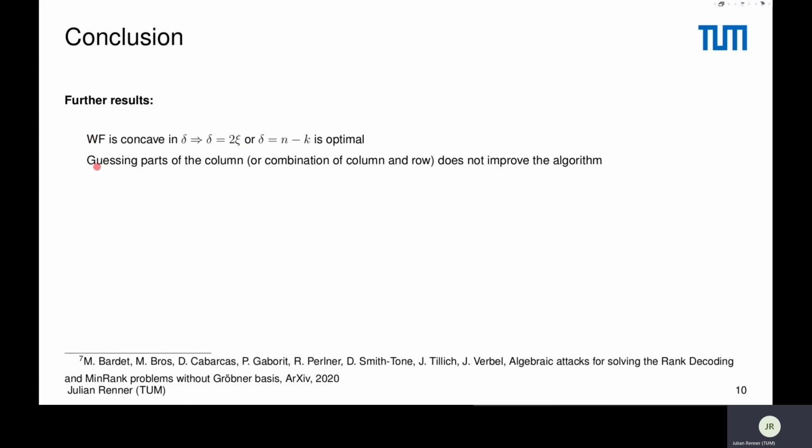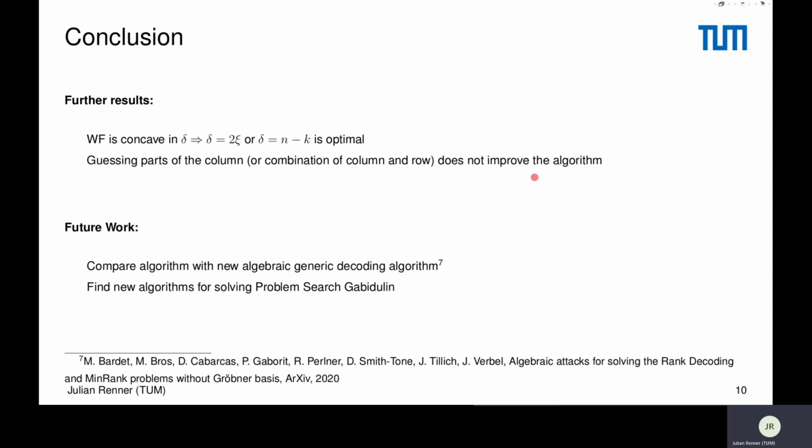We also investigated approaches where we don't guess row spaces of the error but also column spaces, or a combination of both, which is also possible with error erasure decoders. We could show that this does not improve the algorithm. So the approach that I showed you before is at least better than these two ideas.